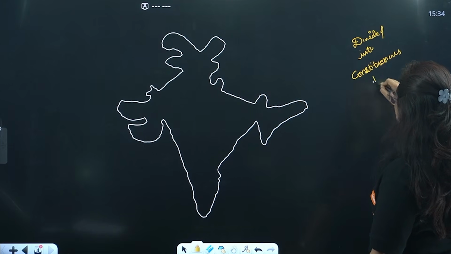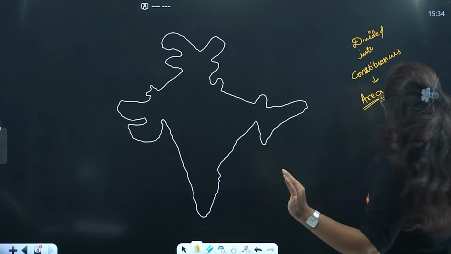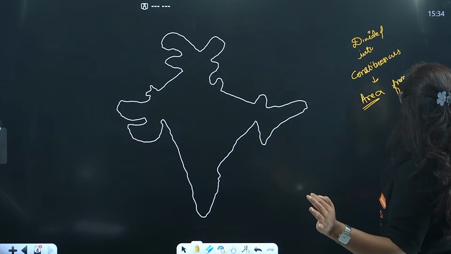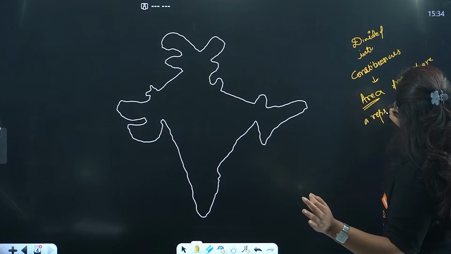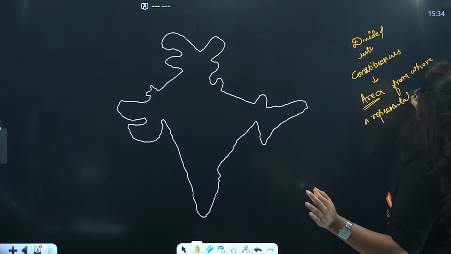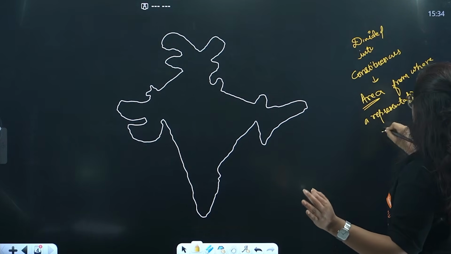Now, what are constituencies, beta? These are the areas from where a representative is elected. Okay, from where a representative is elected.